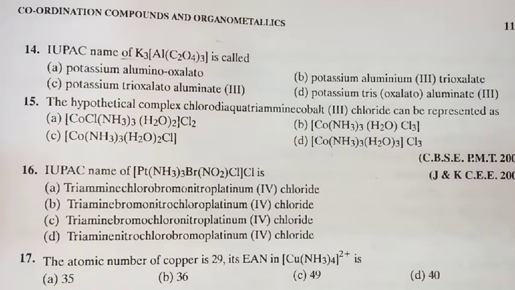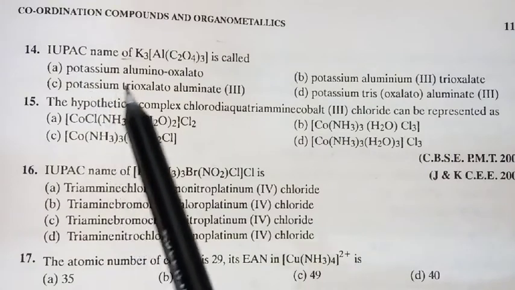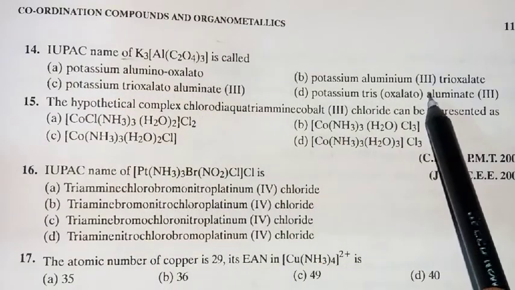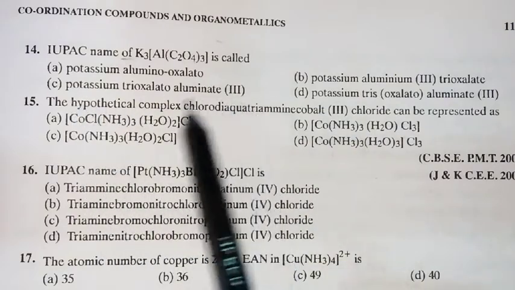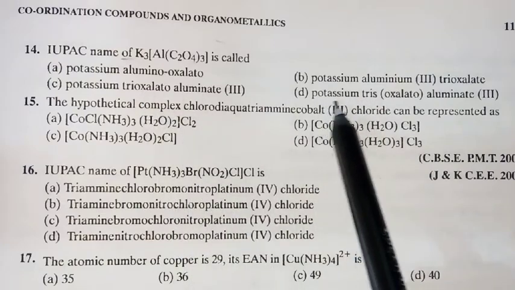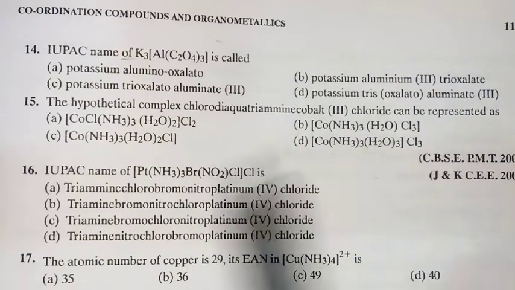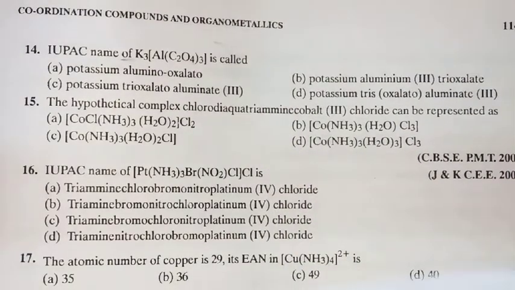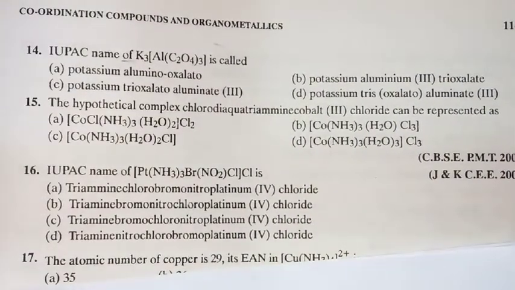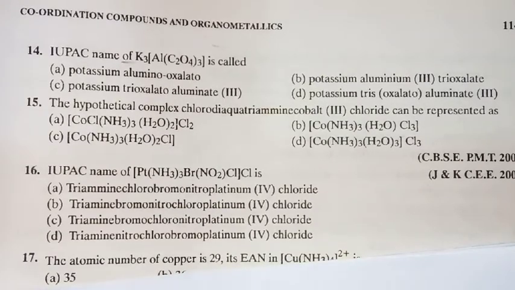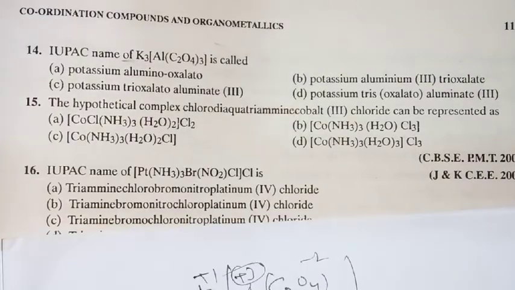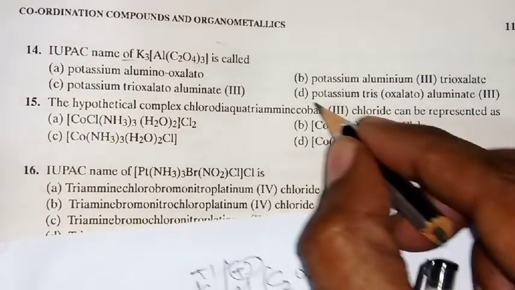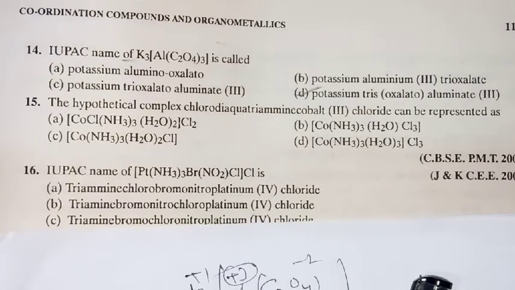See there. In the first one, what they have given, potassium alumino-oxalato, that is wrong. Potassium aluminum trioxalato, wrong. What is the next one? Potassium trisoxalato aluminate(III). This is the best one, because you know the oxidation number of C2O4 is -2, so 3 times -2 is -6. In K3Al, potassium is +1, so automatically aluminum is +3, so definitely aluminate(III). So which is the best option here? You can take this one. Is it clear? Look at the next question.